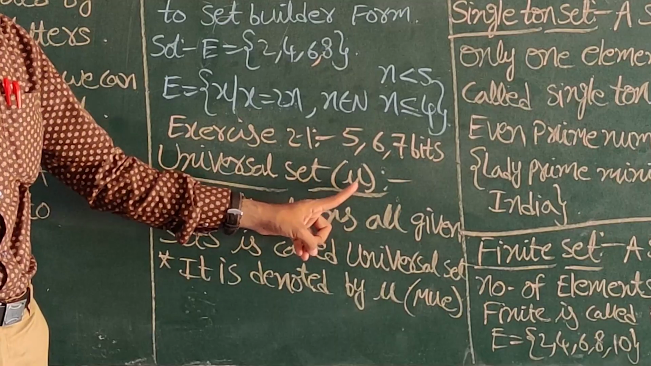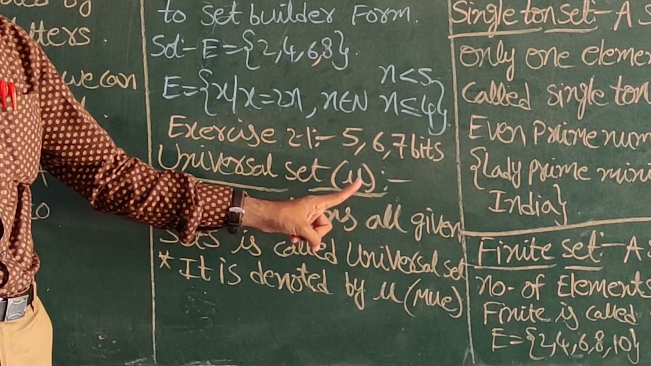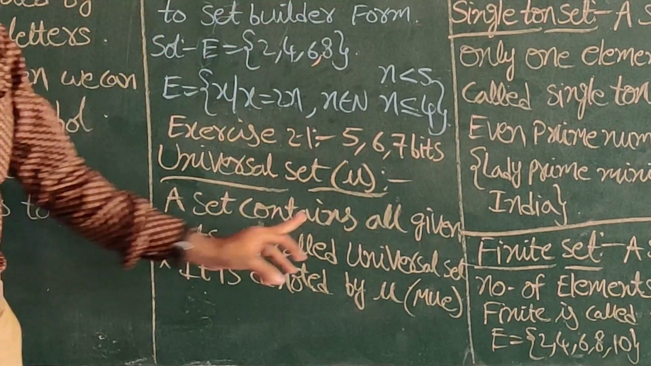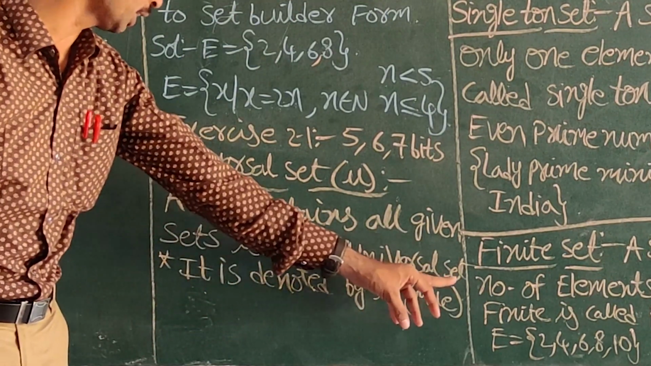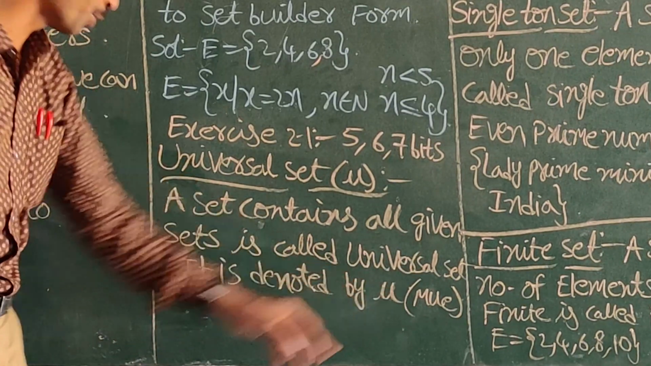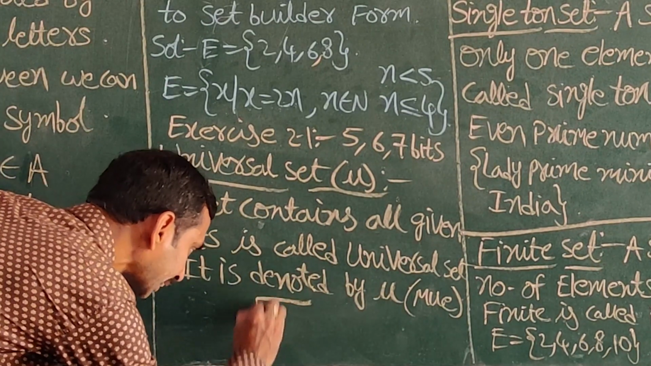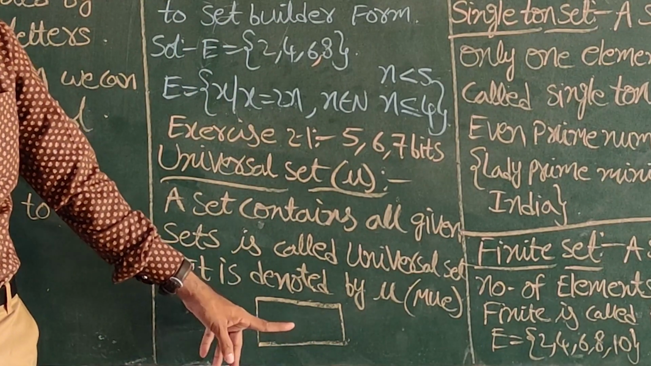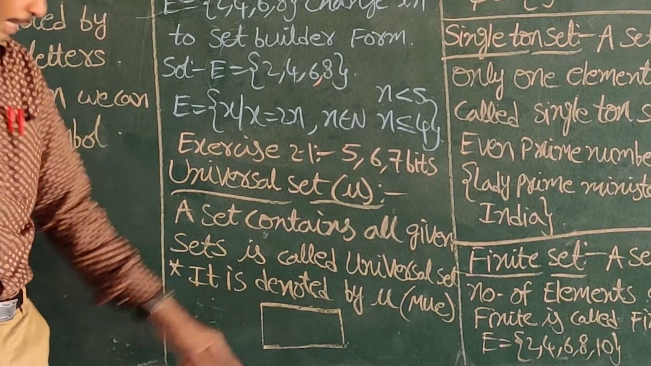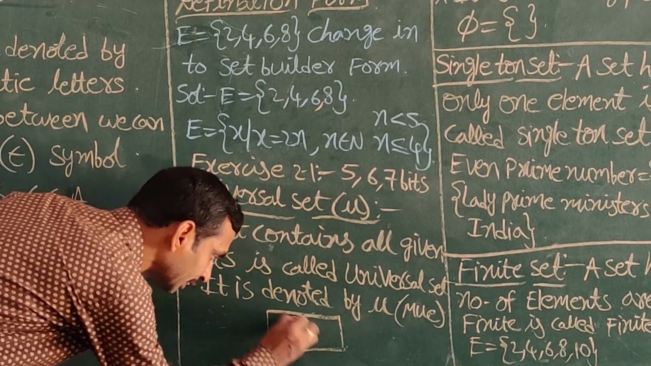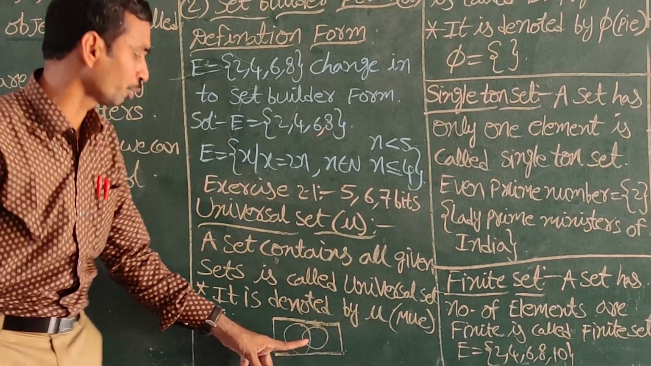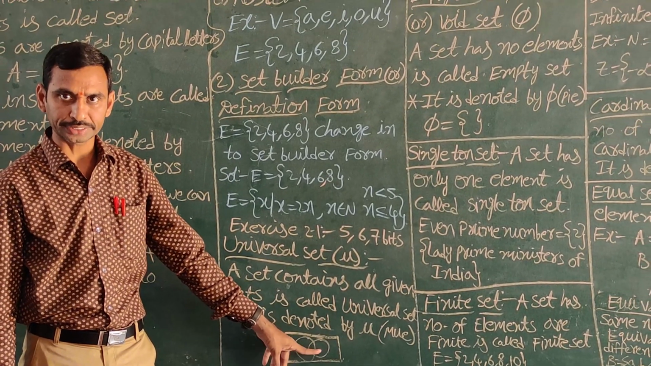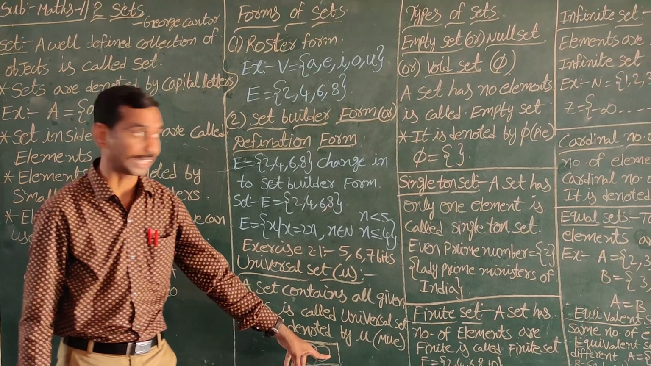Universal set. The universal set is denoted by mu. Mu means a set that contains all given sets. A set that contains all given sets is called the universal set. Its symbol is a rectangle. We write the universal set in a rectangle, and all elements are written in the rectangle. Sets are written in circles, all inside the universal set. A set that contains all sets is called the universal set.